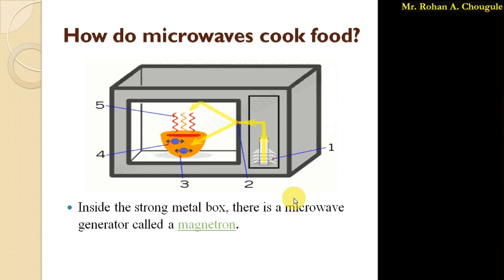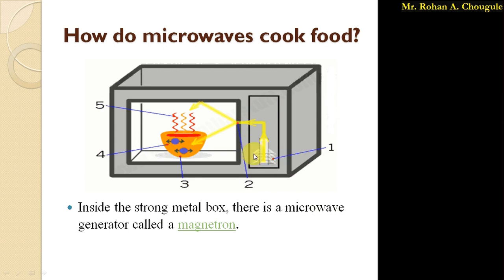This magnetron is also called the microwave generator. It generates the microwaves which are required to heat the food. Inside this microwave, the magnetron is placed inside a metal box. This is a metal box I have shown over here by the black boundary, and inside that strong metal box, the magnetron is placed.